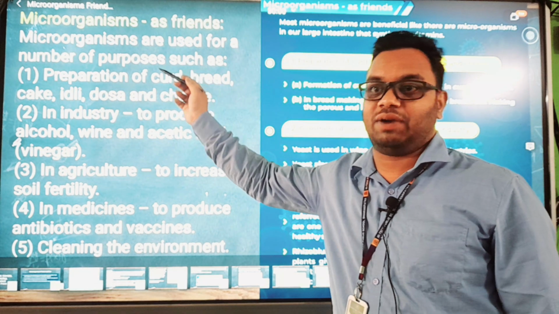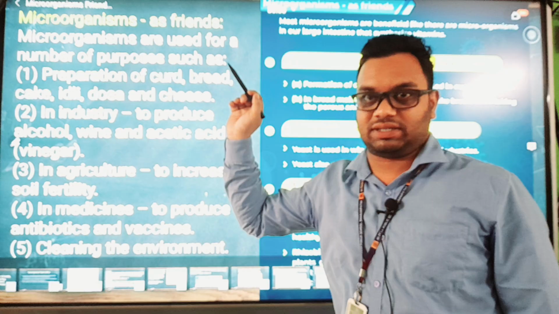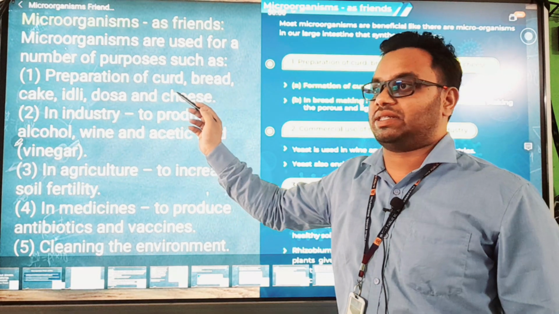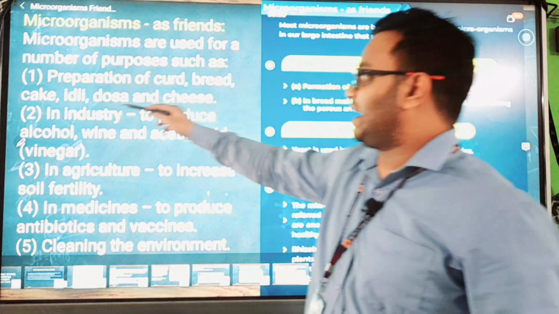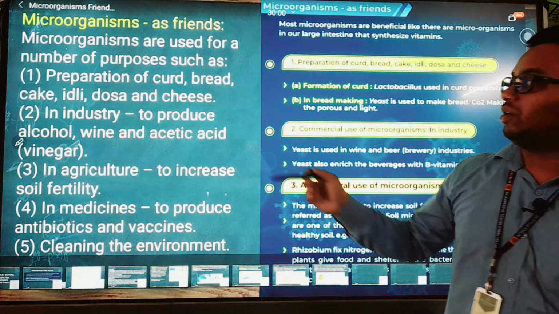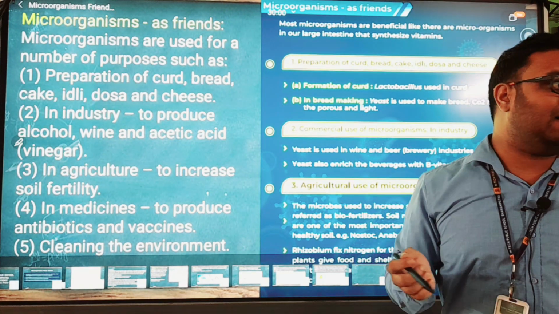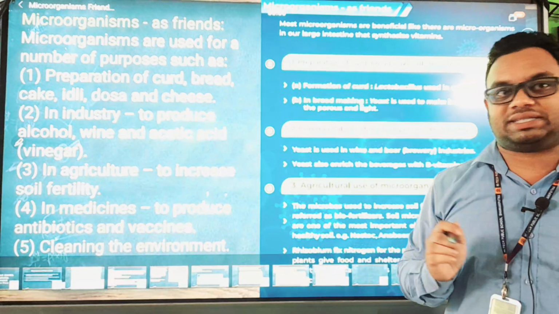Curd is different. Curd, milk to curd, we use lactobacillus. Which one do we use? Lactobacillus. So to make bread, cake, idli, dosa, we take the help of a yeast. And to make this curd, we take the help of a bacteria. The name of the bacteria is lactobacillus.